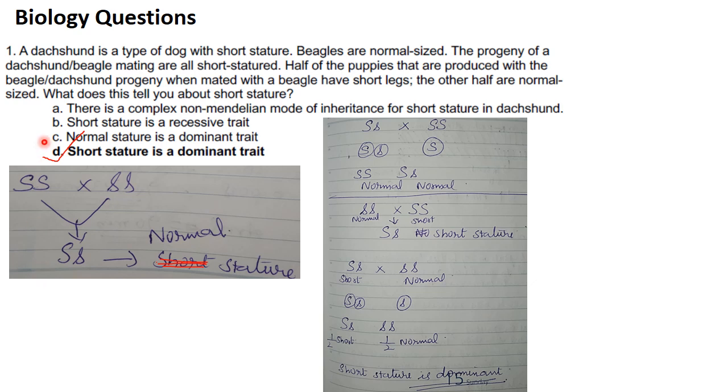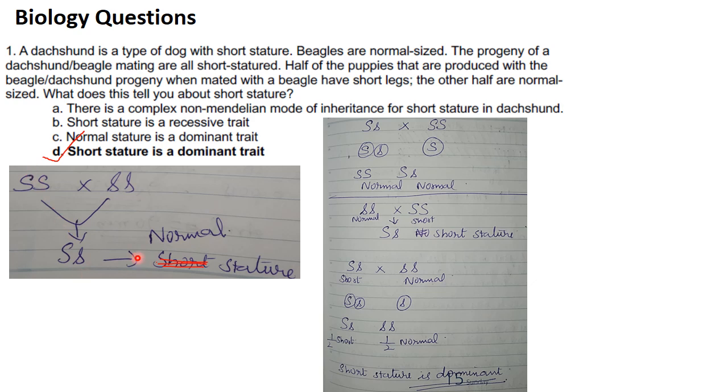So first we will see what they have asked. So dachshund is a type of dog with short stature. So small s I will take it as short and the normal as capital S. Now, the progeny of a dachshund beagle mating are all short statured. So, if I take short stature as a recessive character and normal size as a dominant character, what will I get?